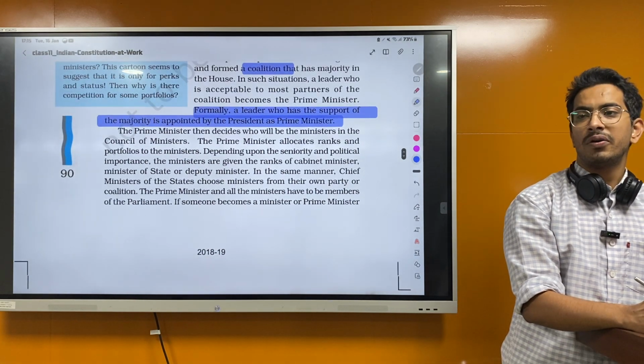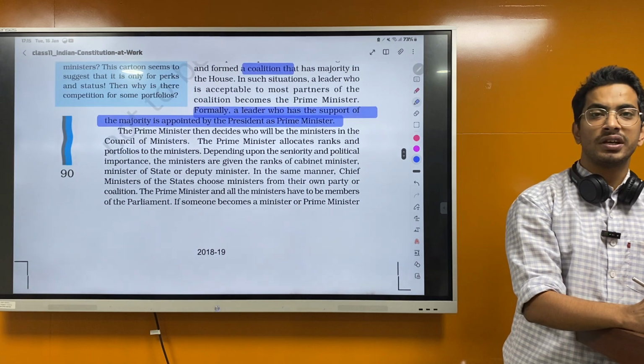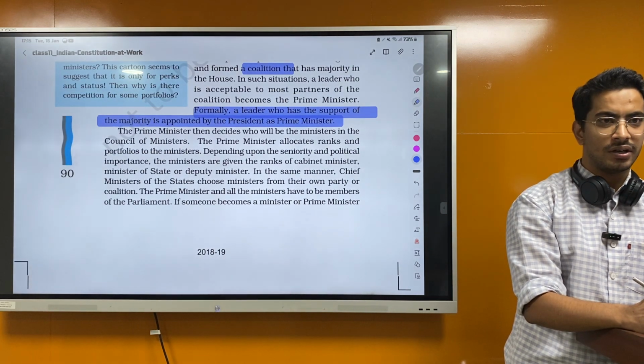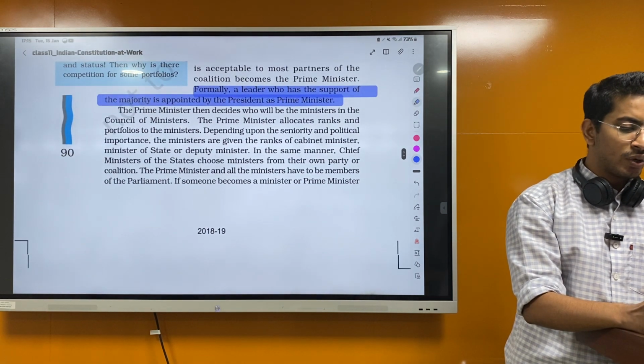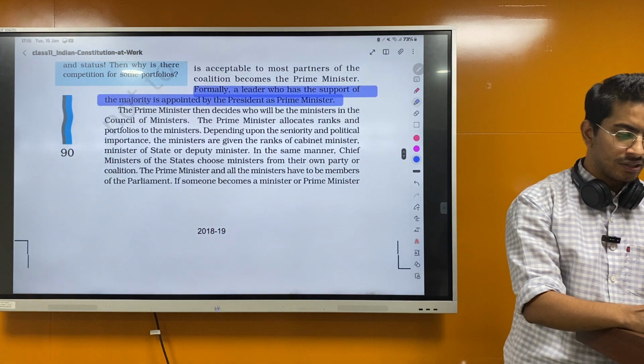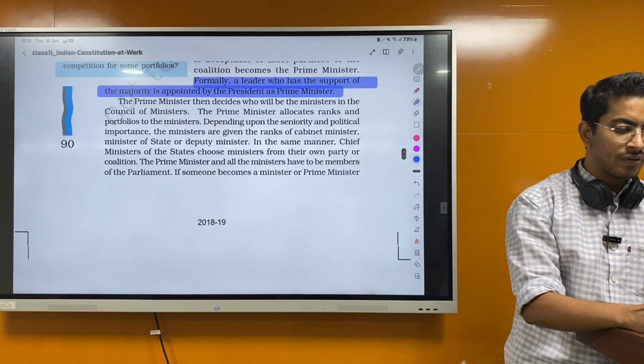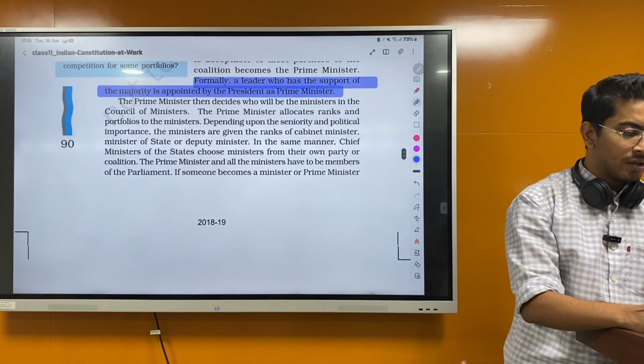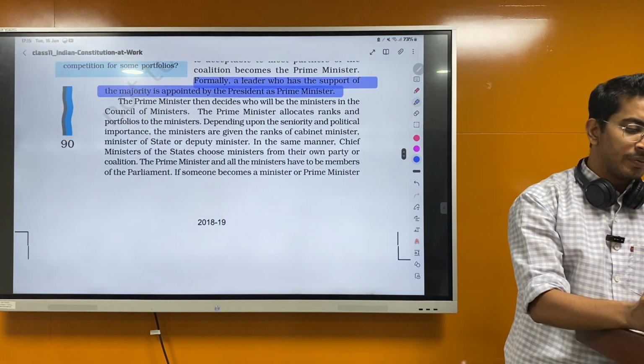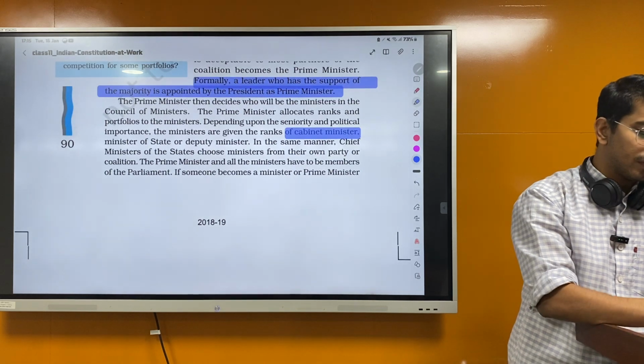So all the power rests with the Prime Minister. He'll be the one who will choose the cabinet. The Prime Minister allocates rank and portfolios to the ministers. Depending upon the seniority and political importance, the ministers are given the rank of cabinet ministers, ministers of state, or deputy ministers. These are the three things.